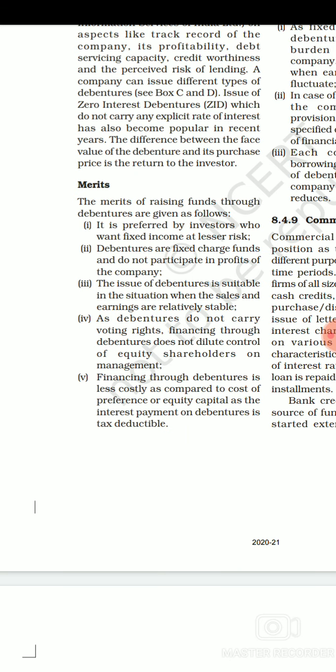So that becomes the first advantage of debentures. Second is that because debentures are fixed charge funds and do not participate in the profit of the company, the people who are debenture holders of a company cannot have any power of participating in, managing or controlling the company. They are only going to be given a particular amount which is written in the debentures.